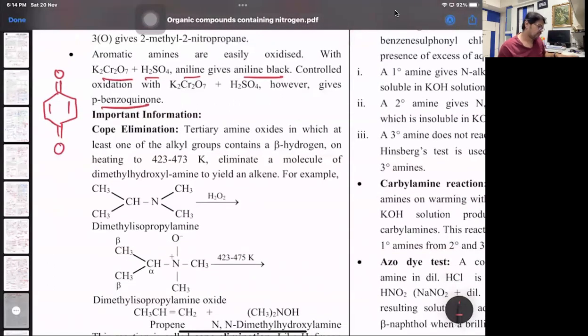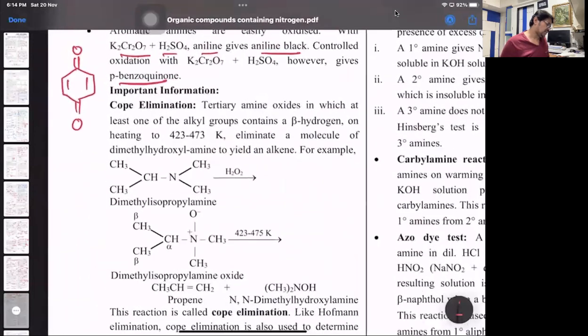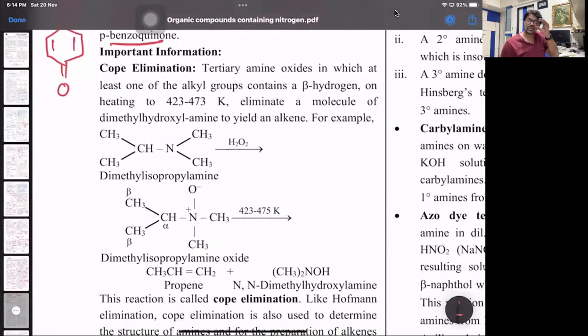The next one is Cope elimination. That is also an extra point. You don't need to know that. I'll just read it out. And then is the last part, last two parts. One is electrophilic substitution, reaction of aromatic amines, and diazotization and azo groups.